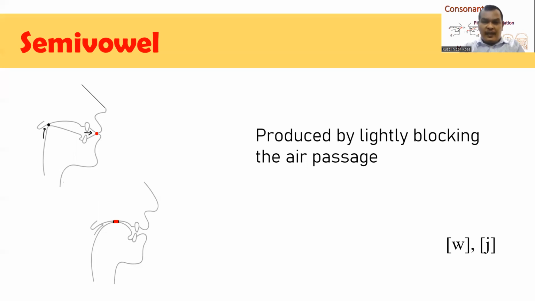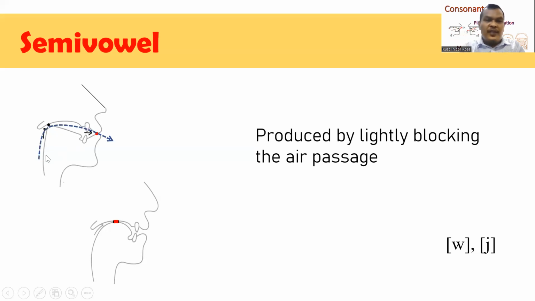It means that the blockage of the air passage is very light, very small. You can see here, when we want to produce w, we block the air by using our lips, but our lips do not exactly meet each other. There is a small space in which the air can go freely.